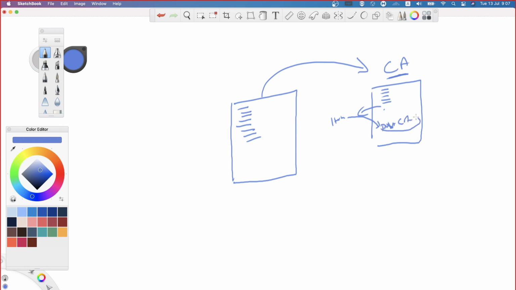If the private key of the CA is being used for encryption, then which key has to be used for decryption? The CA's public key. Who will have the CA's public key? Almost everyone will. If it's a well-known CA, then obviously we will have the public key of the CA. If I have the public key of the CA, I can decrypt it and then I will get the hash value. Now the significance of hash, we will get to it. You're getting my point, right? We will see that one.